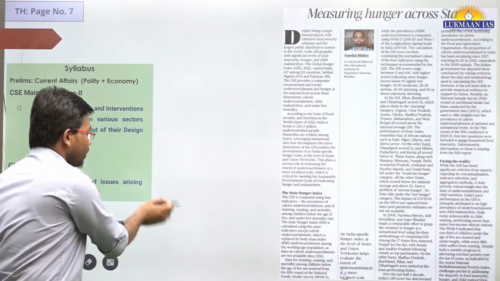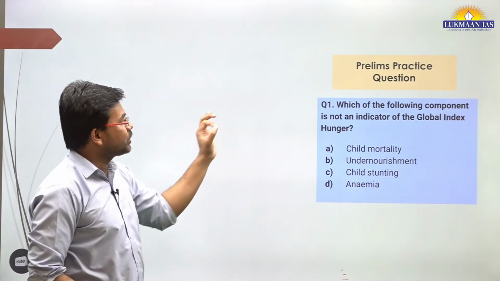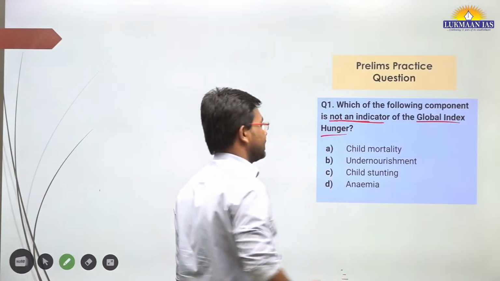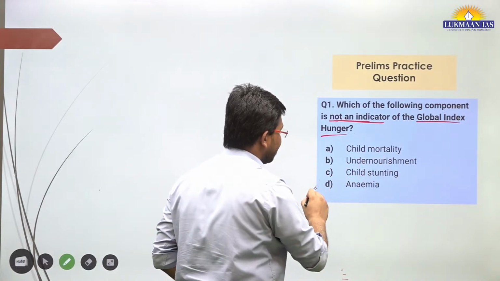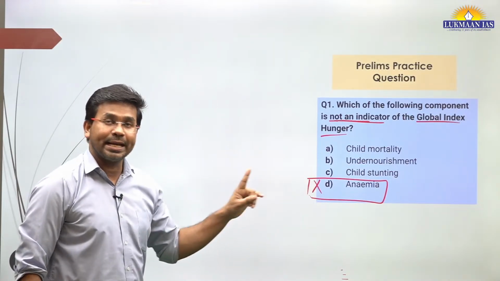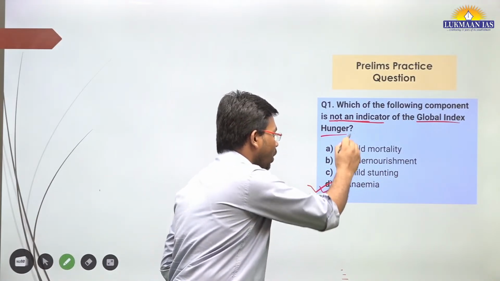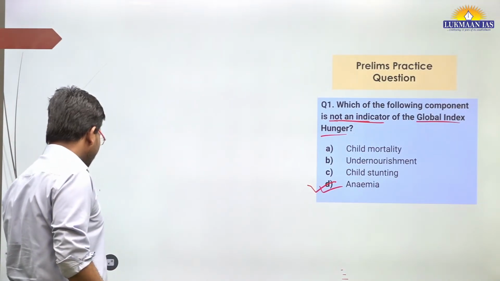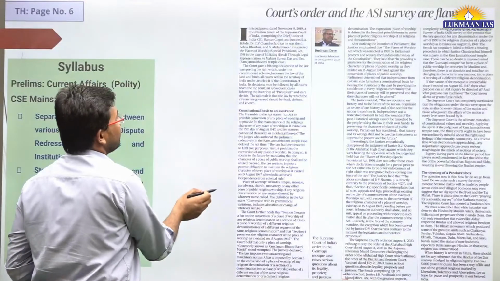That's the thing. So with this, we will move to the next topic, and before that we have a question for you. Which of the following components is not an indicator of the global hunger index? We have seen child mortality is there, undernourishment is there, child stunting is there, but anemia is not an indicator of the global hunger index. So the correct answer for this question will be option D. Anemia is not there. All other three are part of it. Along with this, child wasting is also a part of the global hunger index. So with this, we will quickly move to the next topic.